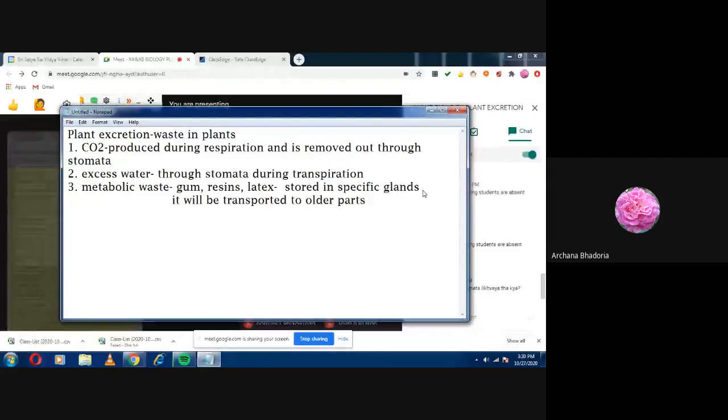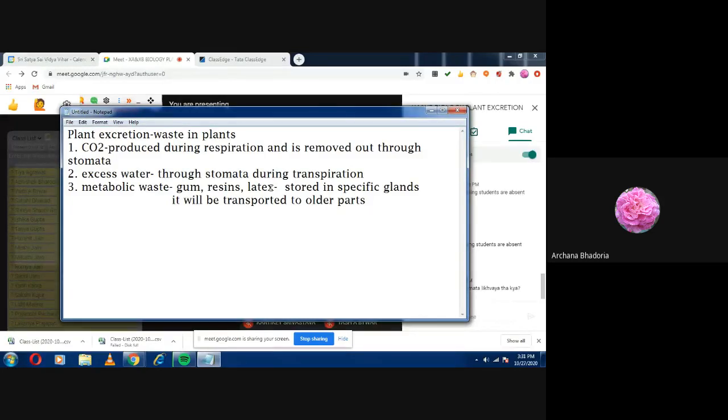So the other metabolic waste. So, what systems are there in plants, did you understand? CO2 is one waste, so it will be removed through the stomata. Excess water will also be removed through the stomata. And this will come out at the time of respiration. The metabolic waste such as gum, resins, latex will be stored up in specific glands and will be removed out of the system.